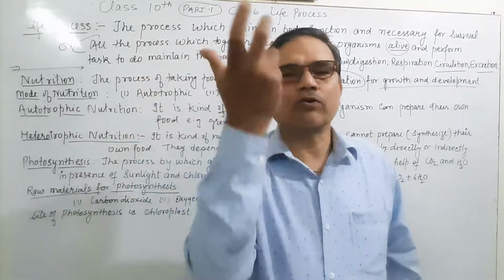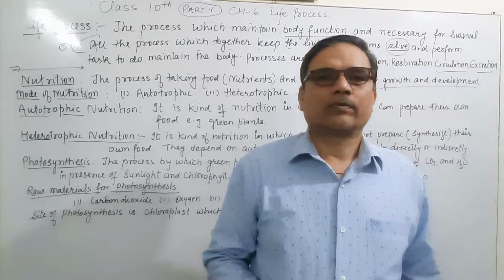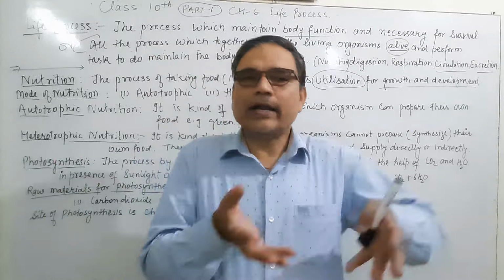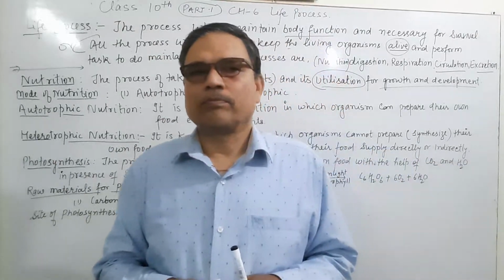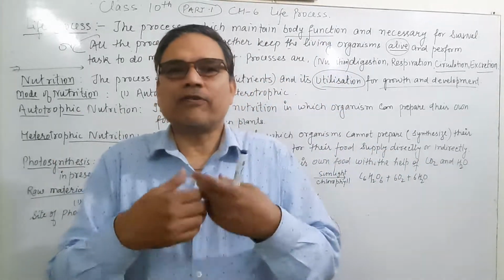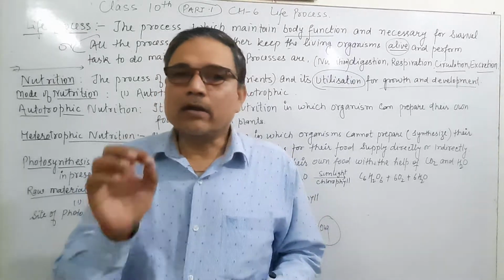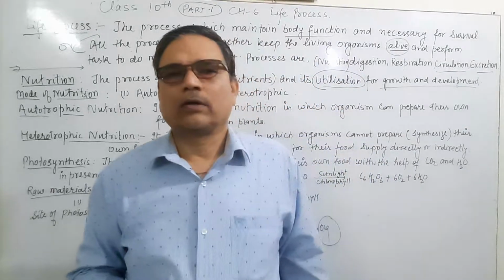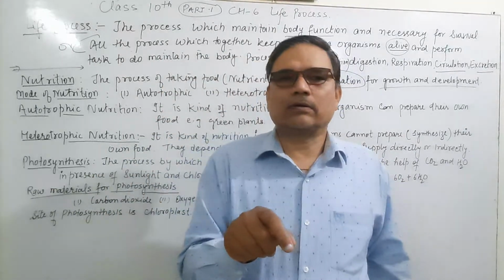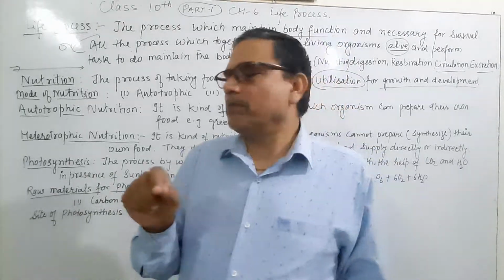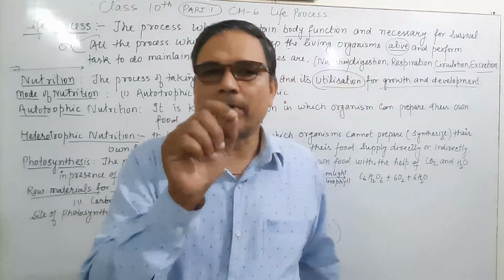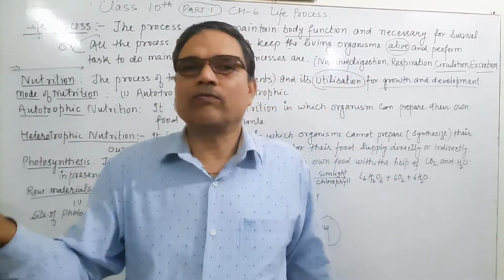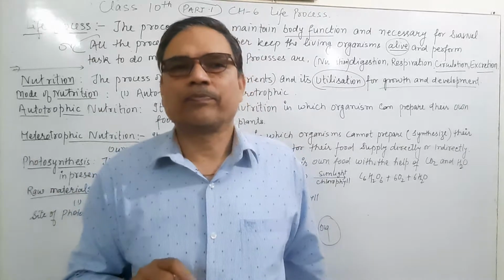So what is photosynthesis? Photosynthesis is the process in which the green plant, the autotroph, prepares its own food, means self-synthesizes, in the presence of carbon dioxide and water. Chlorophyll and sunlight are compulsory.